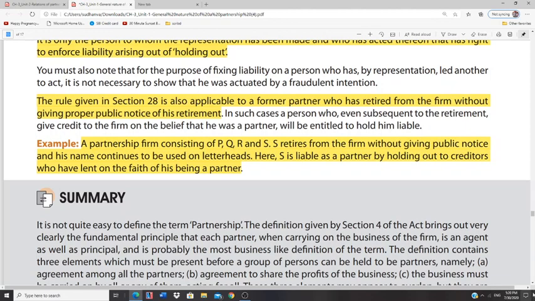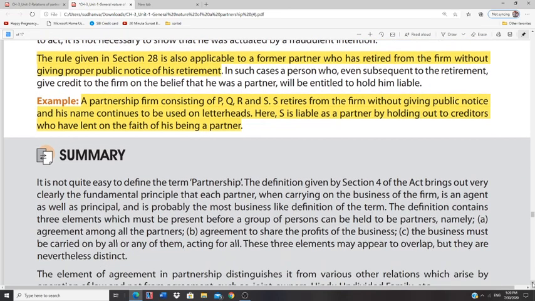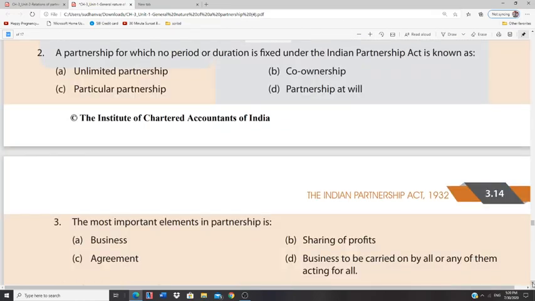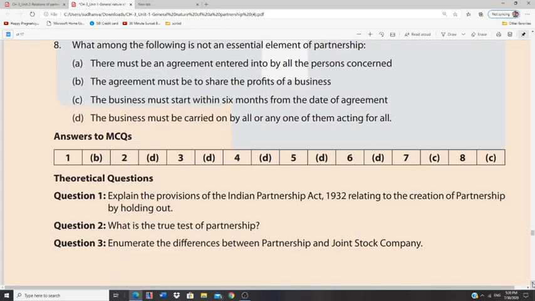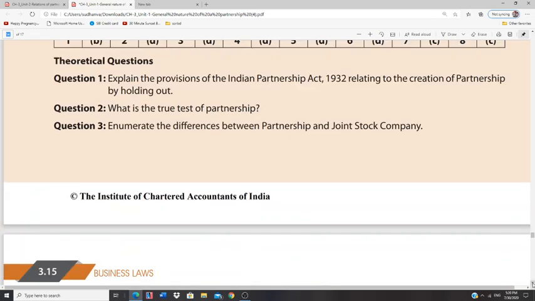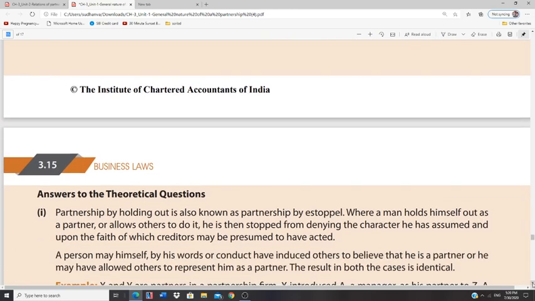With this, I have completed the first chapter in the topic partnership firm. We'll be going for the second topic also. Please go through all these multiple choice questions and please try to answer the theoretical questions. I have explained each and every aspect of the lesson in detail so that it will be useful for you to understand. Now I'll go to the second chapter.